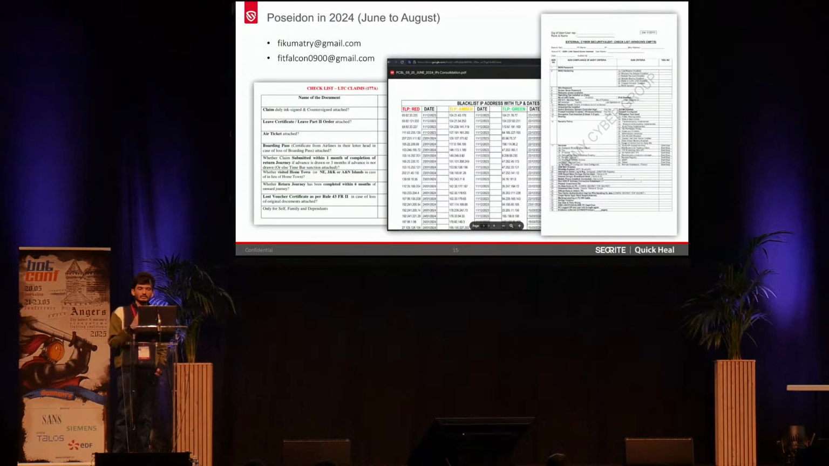So this is the first correlation that we have observed, where again it is confirming the relation between SideCopy and APT36. So these are the Poseidon-based lures that were observed in 2024 from June to August, where these were hosted on these specific Google Drive email addresses. So the lures, if you see, are related to the ongoing events like filing the income tax returns, the cybersecurity advisories that were going on, or any audits that were being conducted at that time.